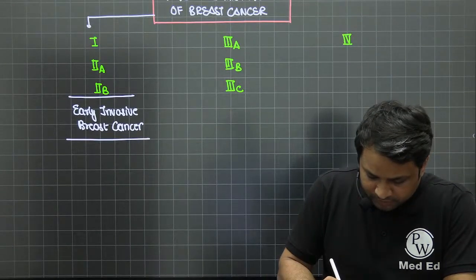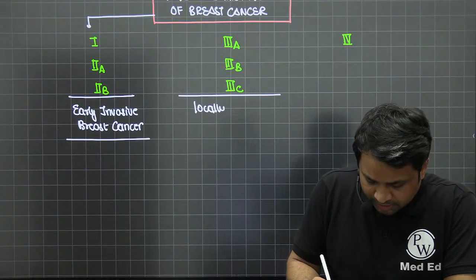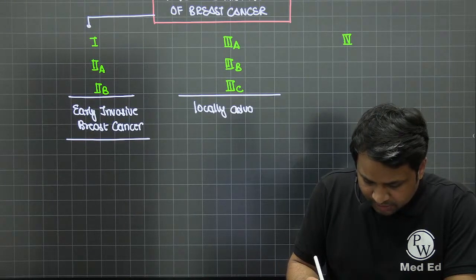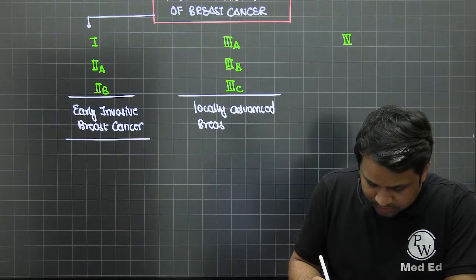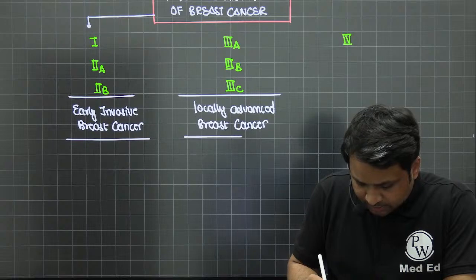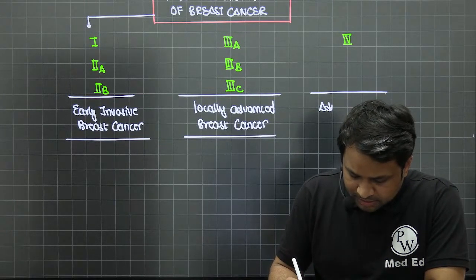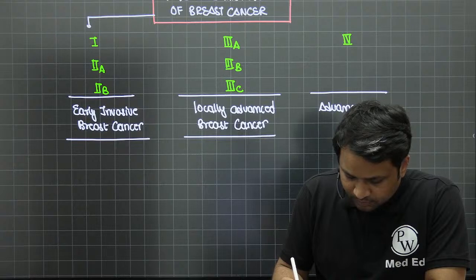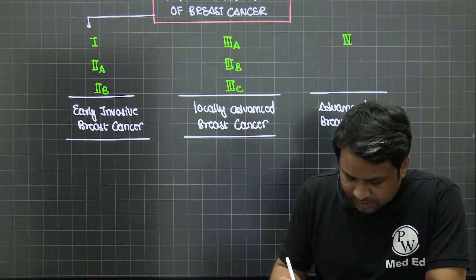Then you have 3A, 3B, 3C. This is what we call locally advanced breast cancer. Then you have stage 4, which is called an advanced breast cancer.